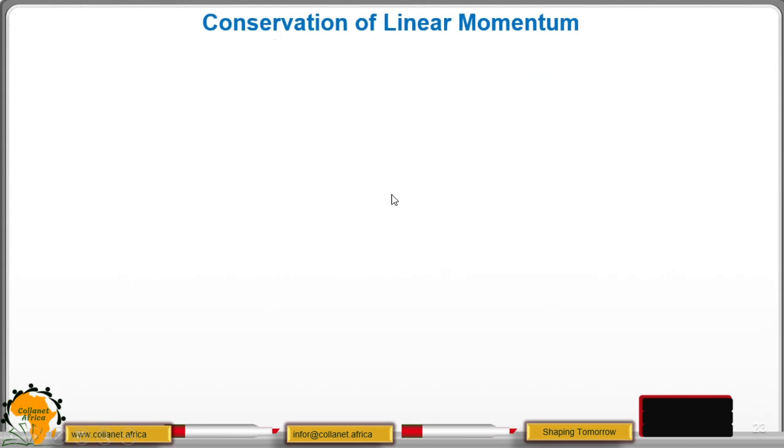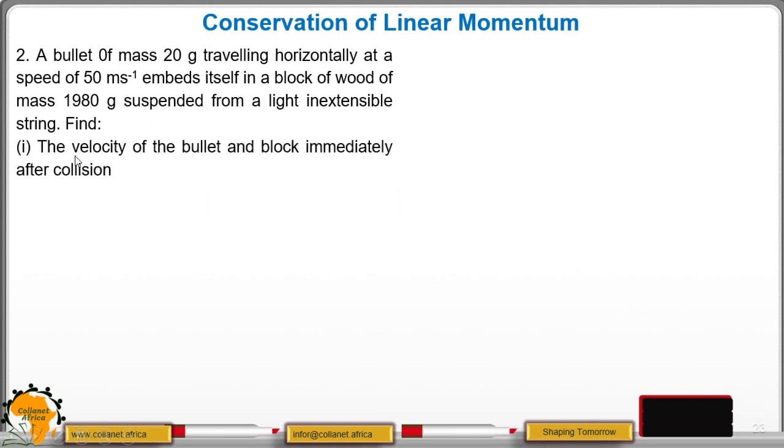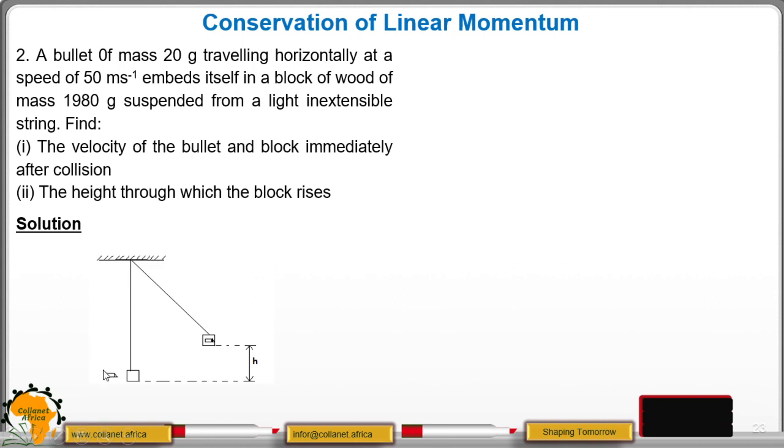Then from there, we move to another example. A bullet of mass 20 grams traveling horizontally at a speed of 50 meters per second embeds itself in a block of wood of mass 1,980 grams suspended from a light inextensible string. Find number 1, the velocity of the bullet and block immediately after collision. Then number 2, the height through which the block rises. We proceed as follows.